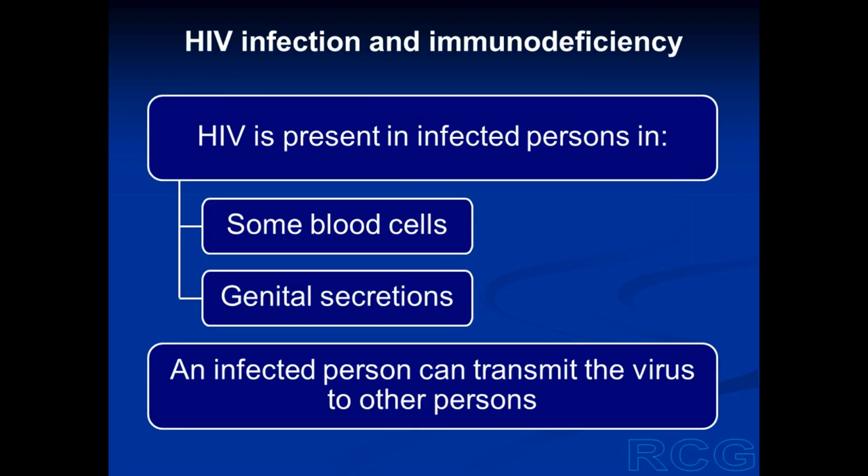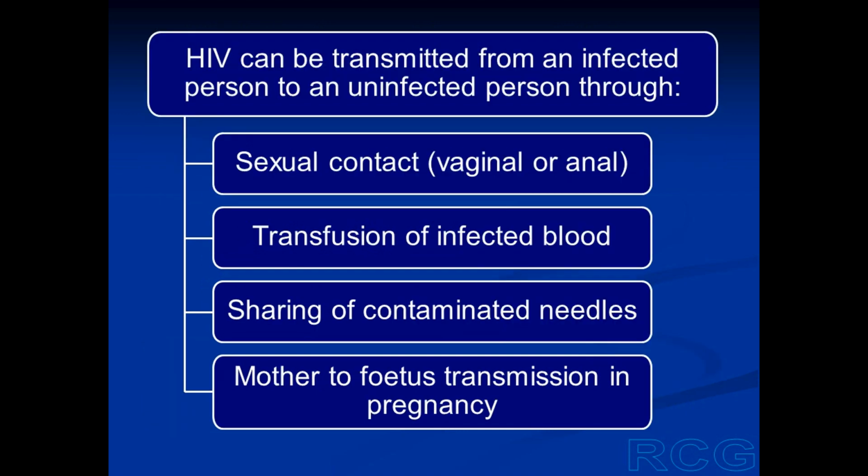When a person is infected by HIV, the virus is present in some blood cells, especially helper T cells and macrophages, and it is also present in genital secretions. So an infected person can transmit the virus to an uninfected person through his blood cells or through genital secretions. The transmission can occur through sexual contact. The genital secretions are transferred from one person to another, and the virus is also transmitted. This sexual contact may be vaginal or anal.